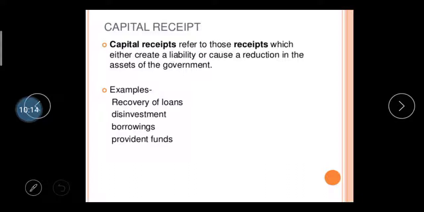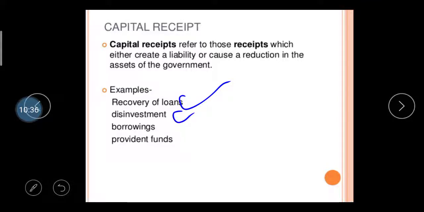Then capital receipt. Capital receipt refers to a receipt which either creates a liability or reduces the assets of the government. For example, recovery of loans: if the government provides a loan and gets the money back, it is called recovery of loan. The second is disinvestment.